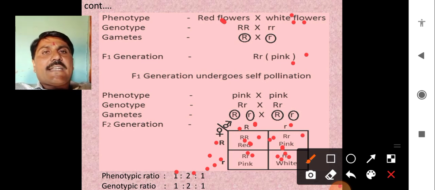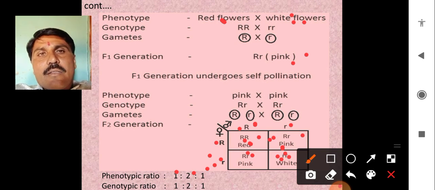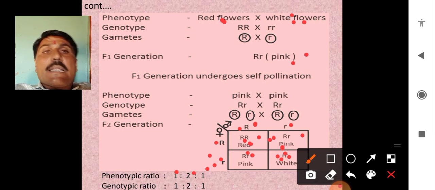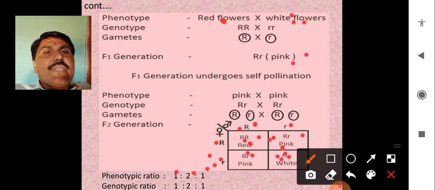Though it was affected, the pink one was expressed in the F1 generation, which is a different character. Therefore, in the F2 generation we got the pure characters as well as the changed character. But the ratio here was 1:2:1.